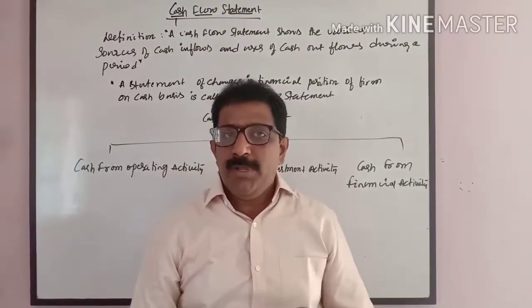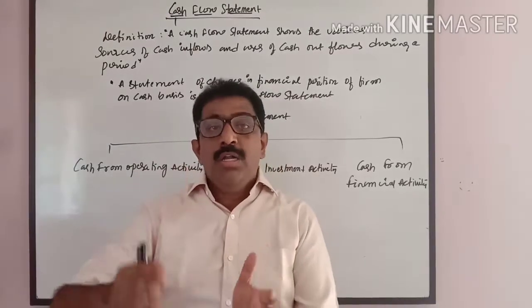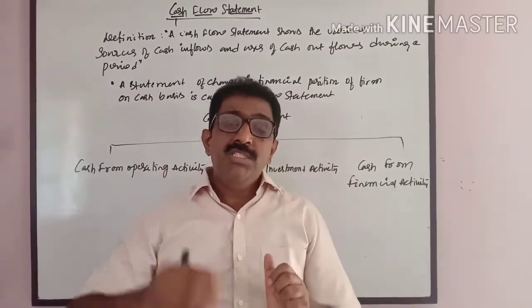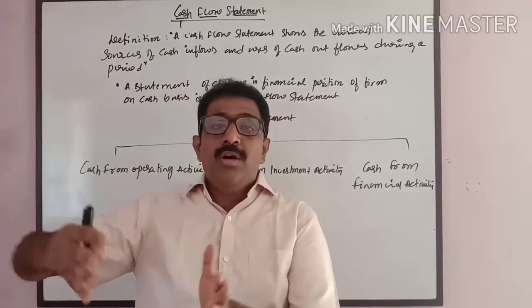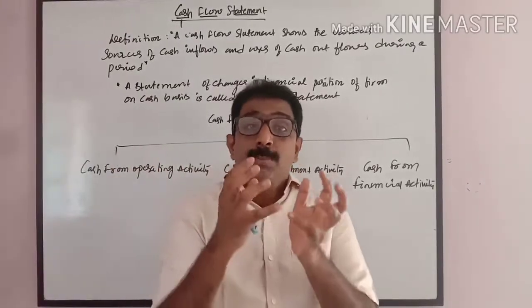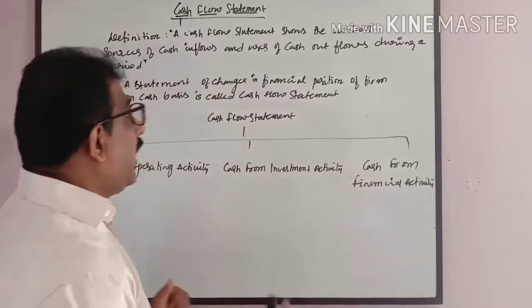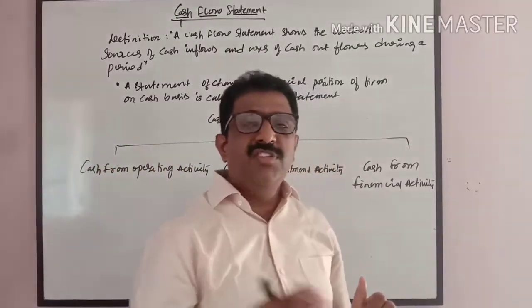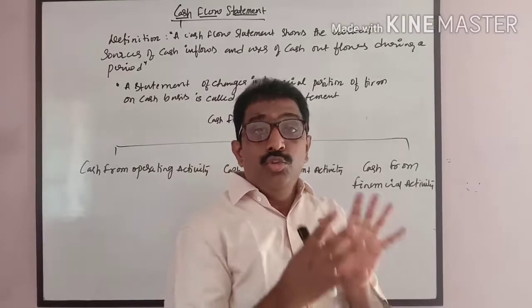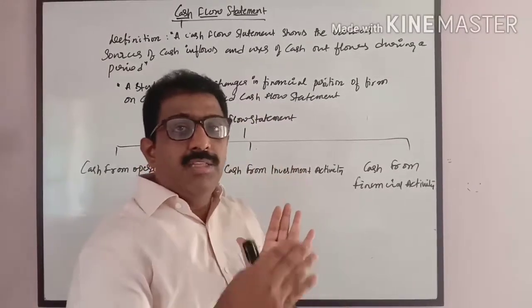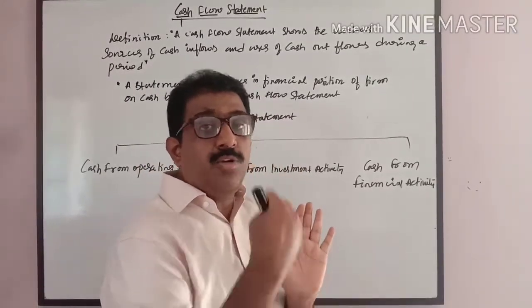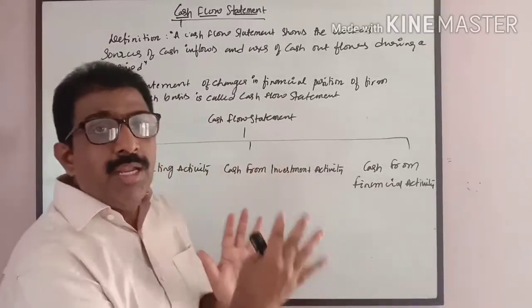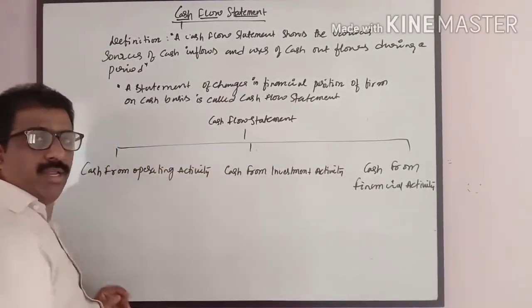Why is this required by the management? To plan for the liquidity of the business and to plan for the cash position of the business, either to go for an overdraft facility, cash credit facility or something, or to see in which activity more cash is coming in and going out. To look into it, they will require this particular statement.